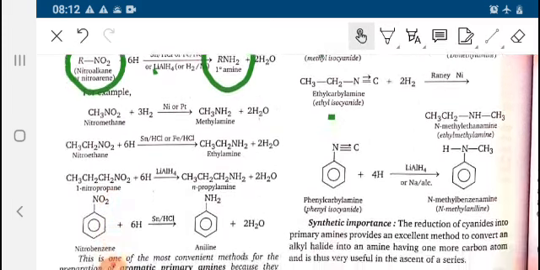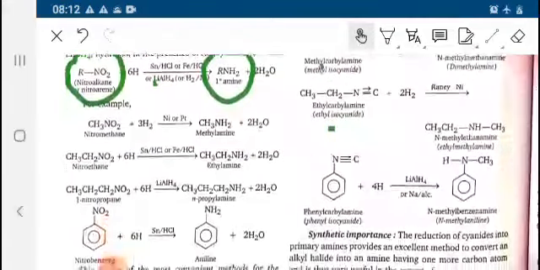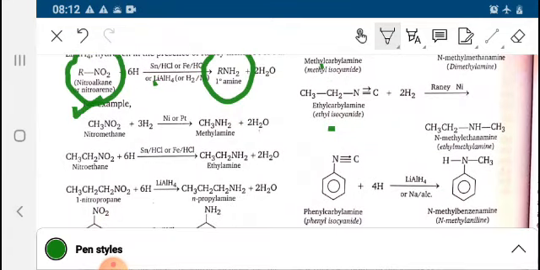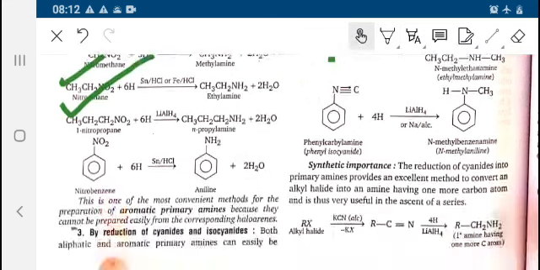Various examples are given. Nitromethane is converted to methylamine. Nitroethane to ethylamine. 1-nitropropane will be converted to N-propylamine. This is one of the most convenient methods for the preparation of aromatic amine.